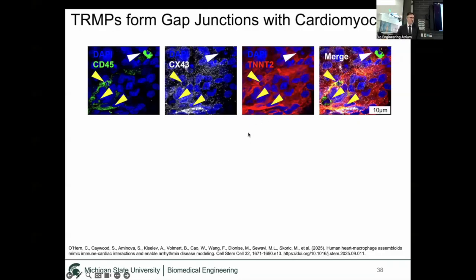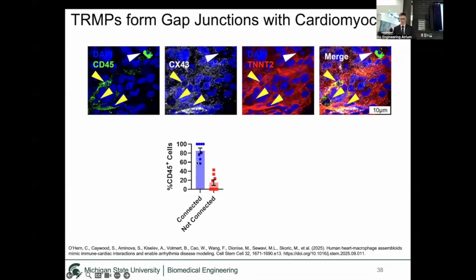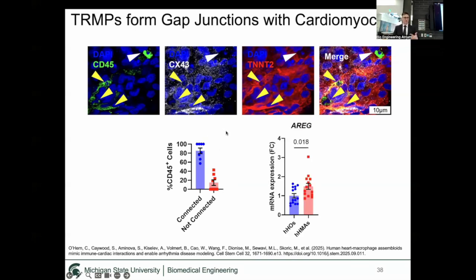And so we quantified the distribution of these macrophages, whether they were connected or not connected to the myocardium. And we found the majority of them were connected to the myocardial components of our heart macrophage assembloids, implicating their role in participating in electrophysiology in our system. We also did real-time quantitative PCR for gene expression of amphiregulin, which is a protein that's expressed as a result of gap junction formation between macrophages and cardiomyocytes. And we saw that that was significant in our system.